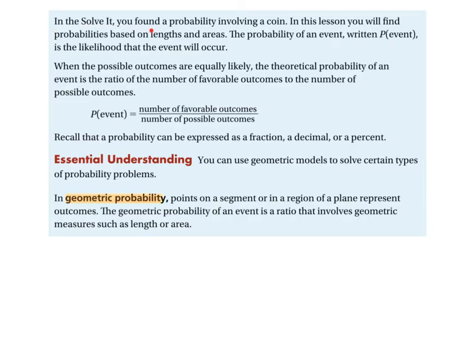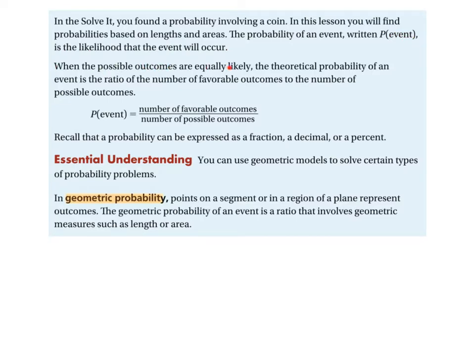Okay, so in the solve it, you found the probability involving a coin. In this lesson, you will find probabilities based on lengths and areas. The probability of an event is written as P, parentheses, and then whatever that event is. It's notation that keeps us from writing it out in words. The probability of this particular event is the likelihood that the event will occur.